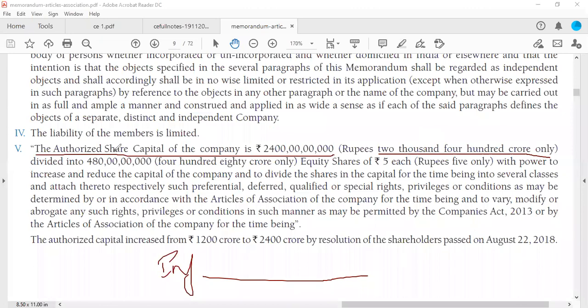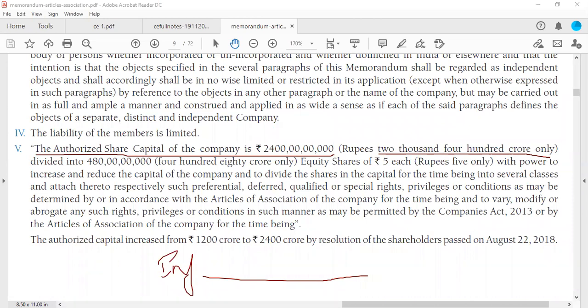So this authorized capital of Infosys is 2,400 crore only. Why such a huge amount? Because it is not for 1 year or 2 years. They are looking out for a very, very long term. So you can check the authorized capital of Tata. Tata is now already more than 100 years. ITC, Deloitte, big companies. These are very, very big companies. Now they will have authorized share capital of a higher amount only.